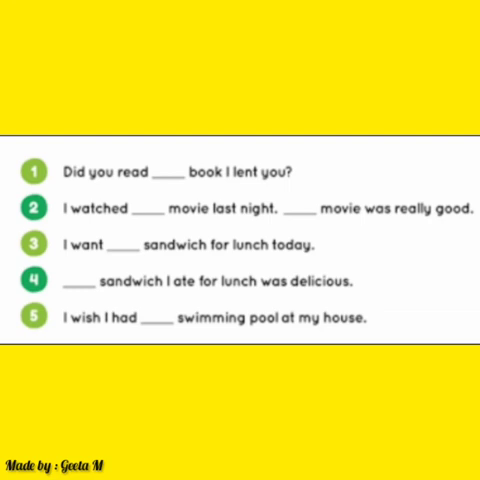Third one, I want a sandwich for lunch today, because I want a sandwich. Okay. And the fourth one, the sandwich I ate for lunch, because I am talking about the same sandwich which I ate at lunch. That's why I am talking about a particular sandwich. That's why I will use the: the sandwich I ate for lunch was delicious. I wish I had a swimming pool at my house, because I am not talking about any particular swimming pool. I wish I had a swimming pool.